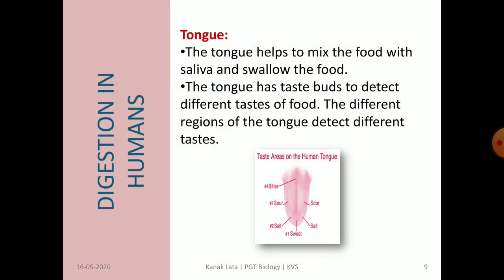Tongue helps in mixing of food with saliva. The tongue has different taste buds to detect different tastes of the food. The given figure shows the different taste areas of the human tongue.